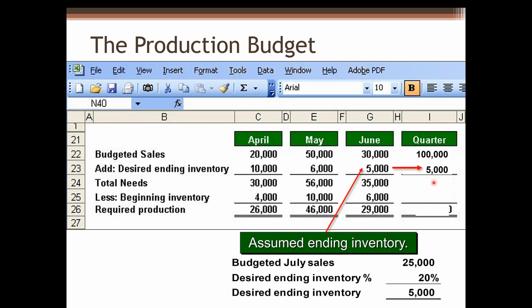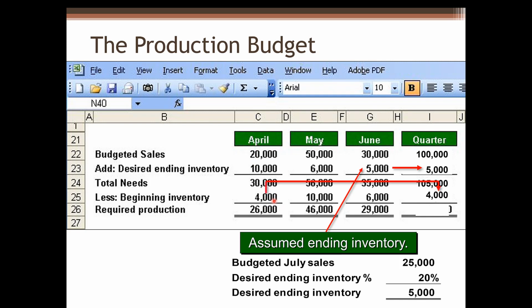We can get the total needs for the quarter, 105,000. Minus beginning inventory. For beginning inventory of the quarter, that's beginning inventory in April.